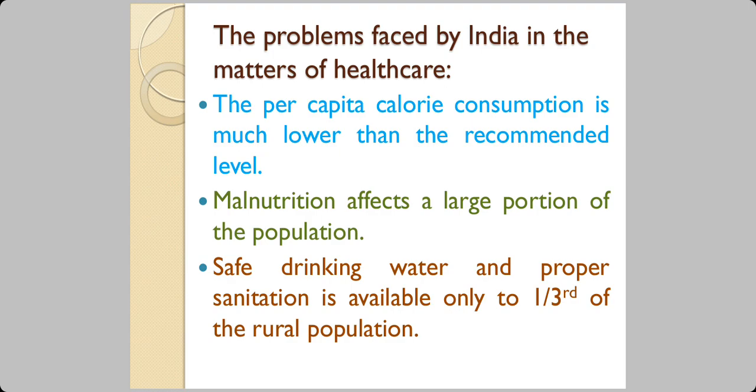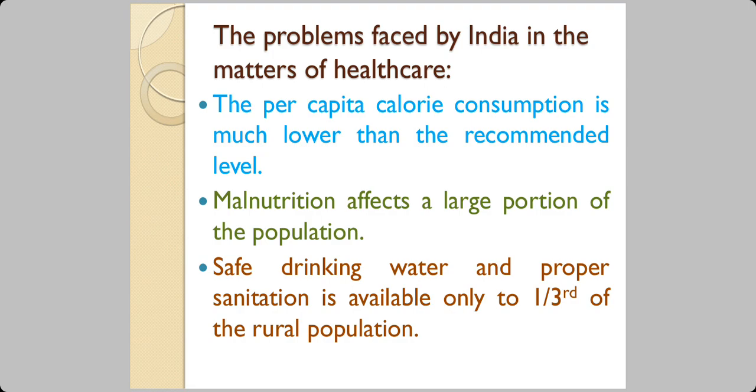One more concern is safe drinking water and proper sanitation. It's only available to one third of the people in the rural population. When we say safe drinking water, the water is there, but it's not of good quality. That is the meaning. If the water itself causes diseases, then what is the use of such water?